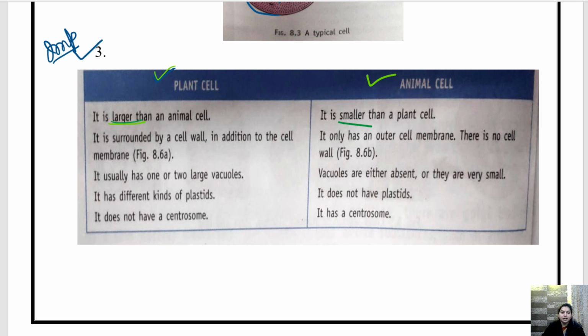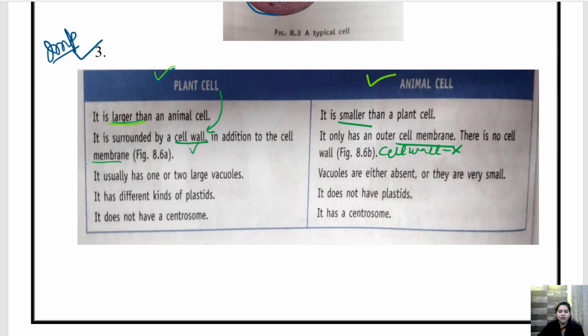Okay, next, it is surrounded by a cell wall. Plant cell में cell wall होती है और cell membrane भी होता है, लेकिन animal cell में cell wall नहीं होती है, because it is not required. Why is it not required? Because we have a backbone, we have bones, तो हमारी बॉडी उसी से स्ट्रेंथन रहती है, लेकिन प्लांट के पास ऐसी कोई चीज अवेलेबल नहीं है. So to have strength, it needs a cell wall. Okay, so plant cell is made up of cell membrane and cell wall also.